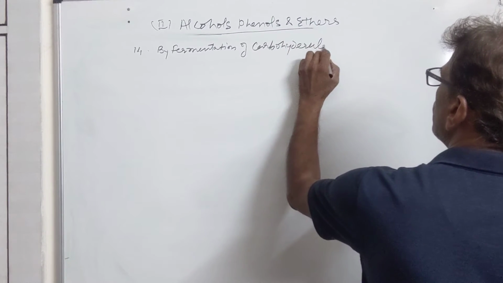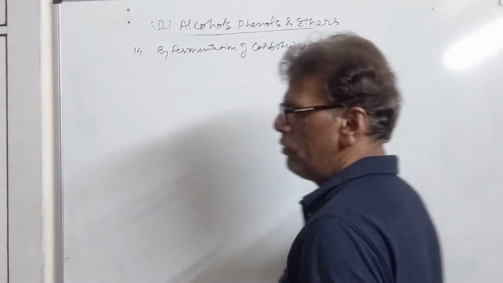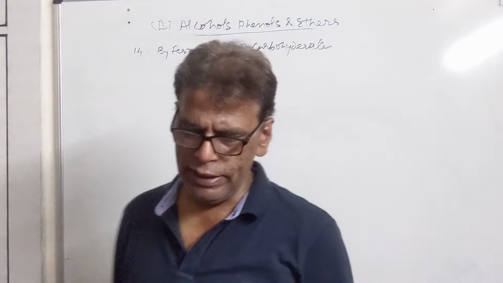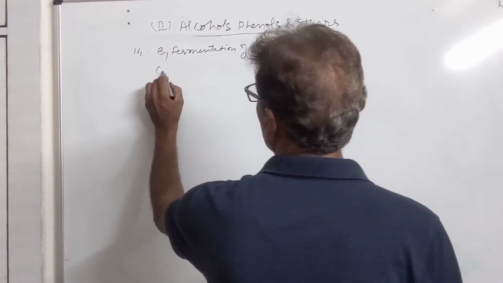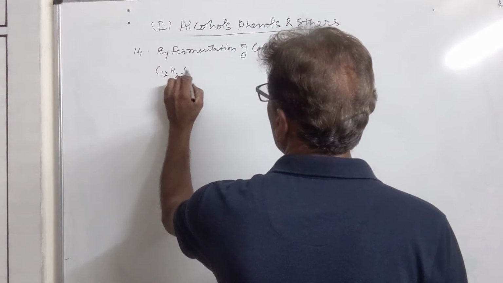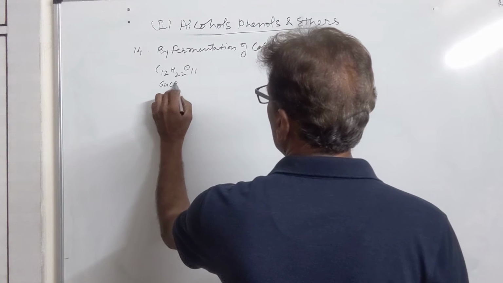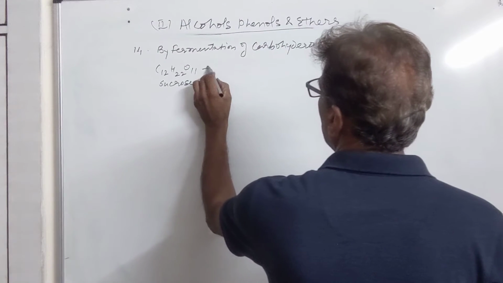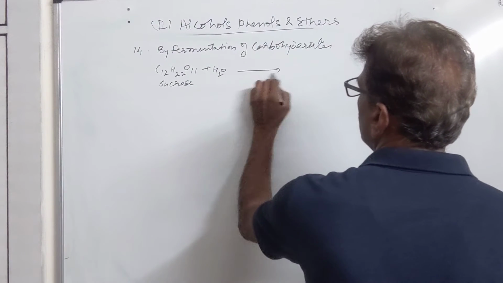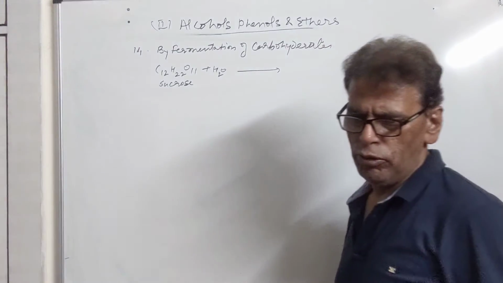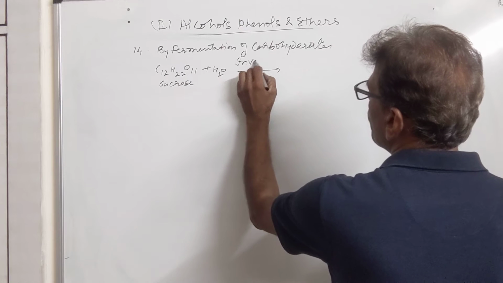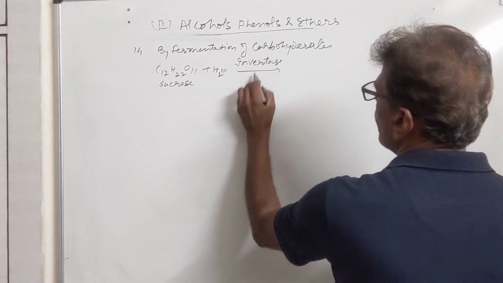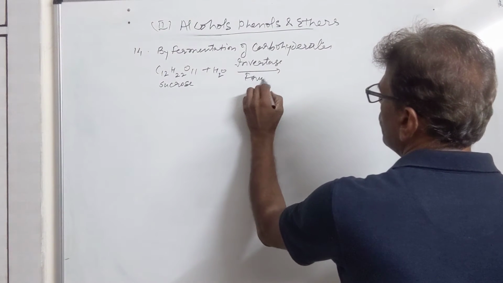Molasses are the waste product of sugar industry, which when fermented produces large quantities of alcohol. Molasses contains sucrose, maltose, C12H22O11. This is sucrose. It will be hydrolyzed by enzyme. You will be having enzyme invertase, which converts it into fructose and glucose.